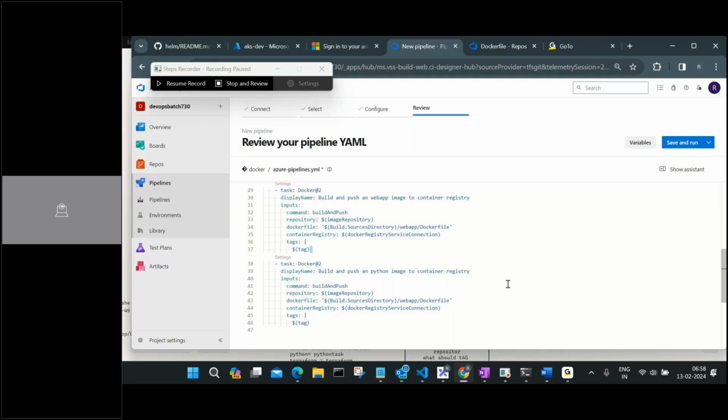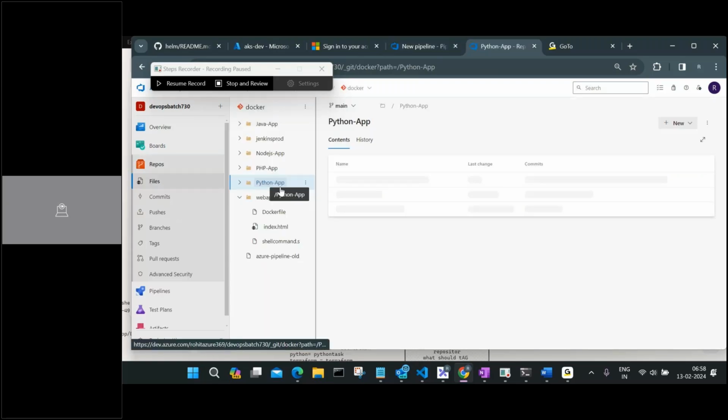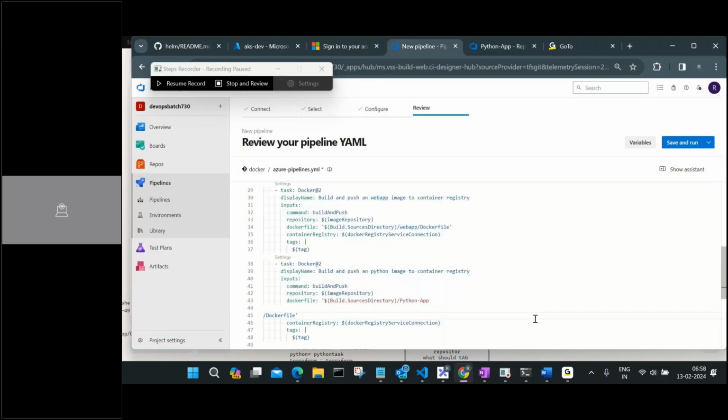So now what is the change you need to do? Just this change. Instead of this one, now I'm going to say what is my Python app. I need to copy this entire exactly same thing. It should not be capital or small letter. I should really put up something like this. And my repository name will also be changed now. I don't want this one. I'll just say Python app here. Okay, Python app. And here, this is my web app.